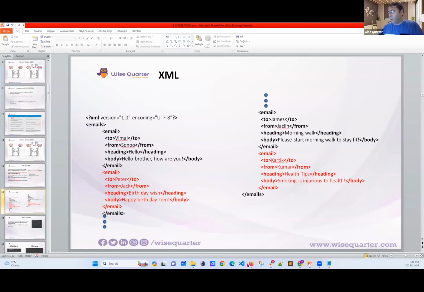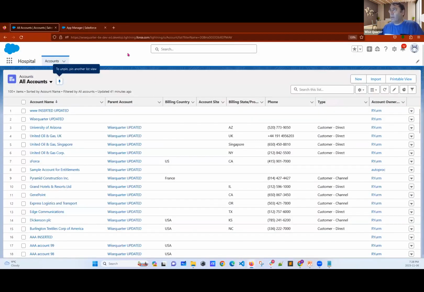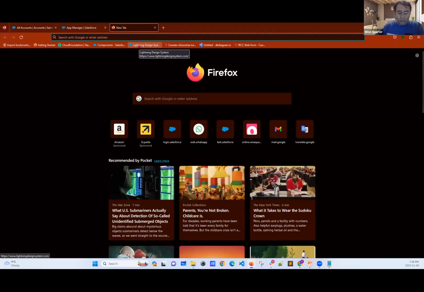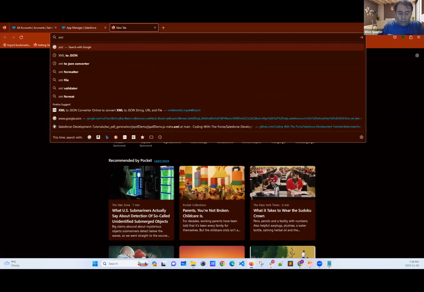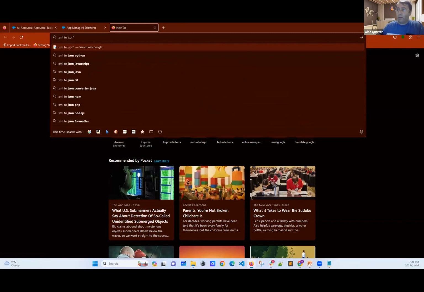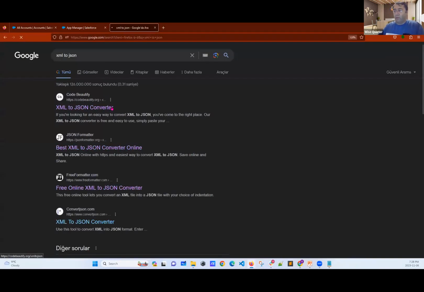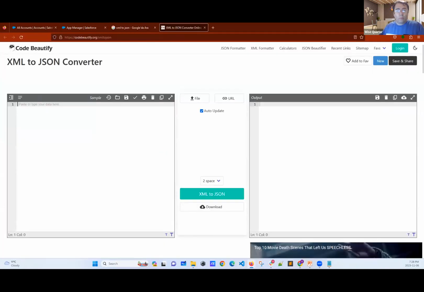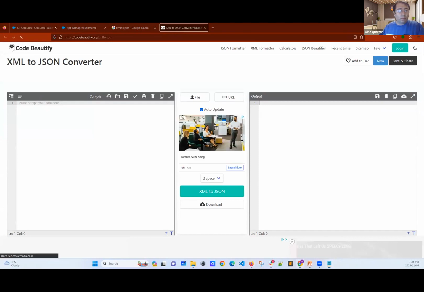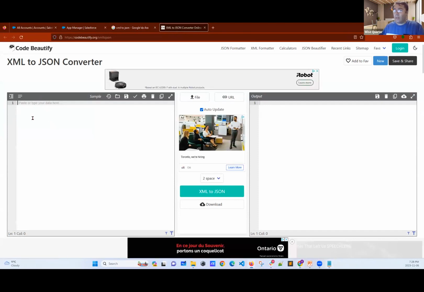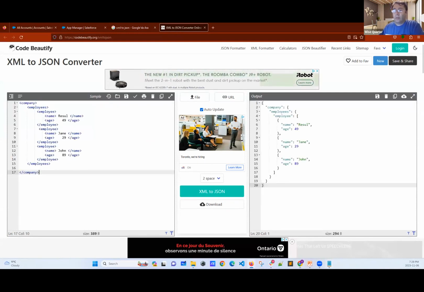Now, I'm going to show you something you will understand easily here. If you want, for sure, you can translate XML to JSON. We have lots of websites for this. Let's open the first one. Here it is. Now, what I'm going to do, I'm going to show you something here. Sorry, this is XML, my friends. See, nearly same. We have the same structure. This is the JSON format.